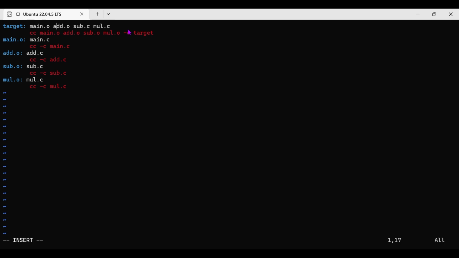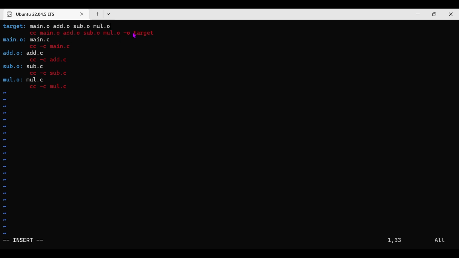Okay, okay. As you said, here also we have to give the object file only, the .o file. Dot .o, here also dot .o. To create the target, these are the dependent files. To get these dependent files, which command? We have to run the command in the backend. That's why here we have to give the commands like this. To compile those files, cc main.o, add.o, sub.o, mul.o. These are the dependent files to get the target. That's why I'm compiling these source files.